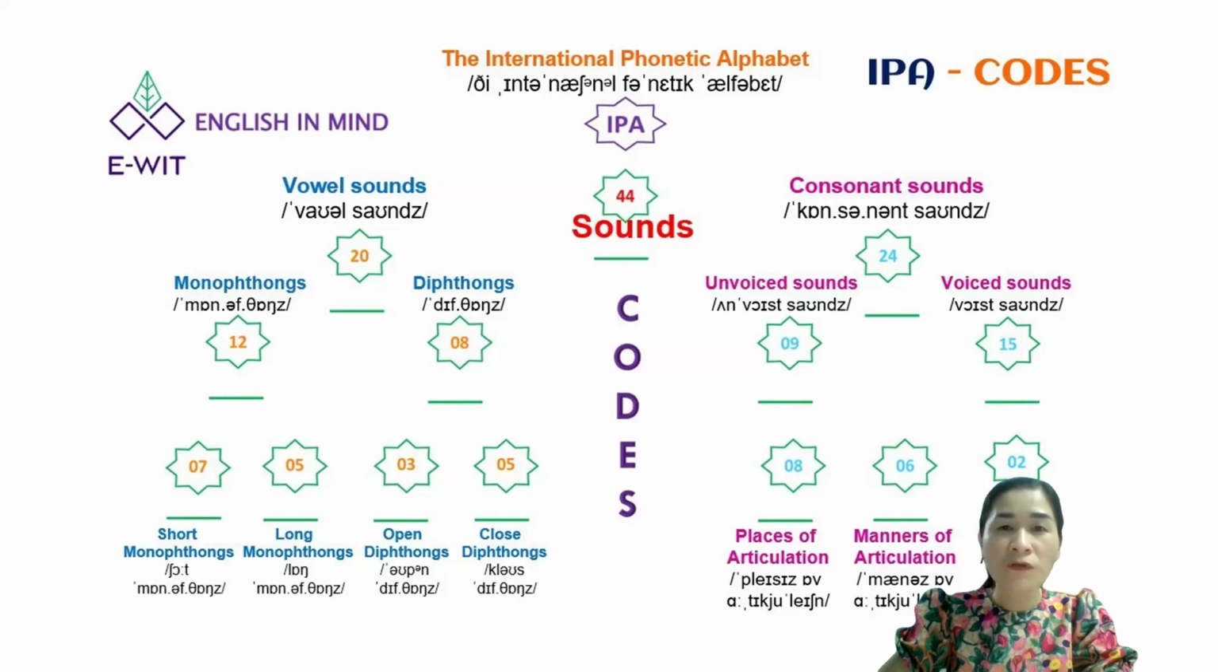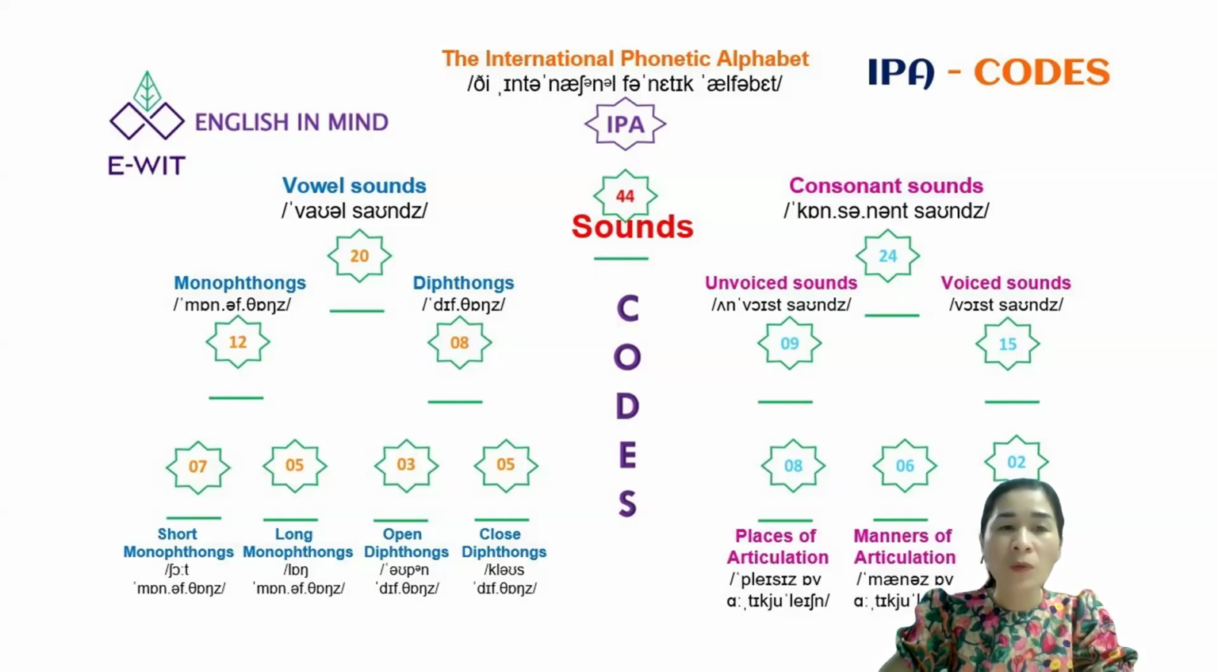Today, I would like to talk about the International Phonetic Alphabet. There are 44 sounds in the International Phonetic Alphabet. There are 20 vowel sounds in the International Phonetic Alphabet.